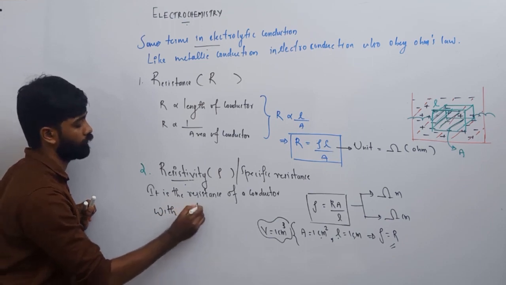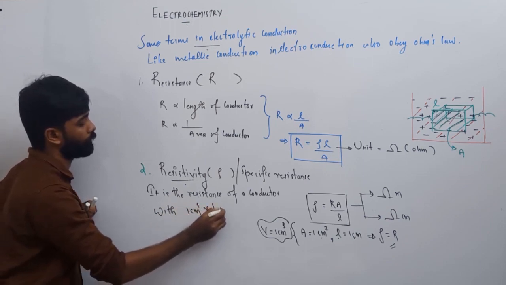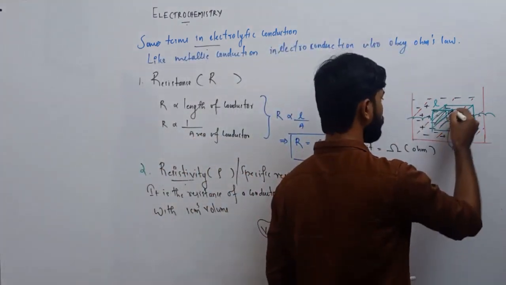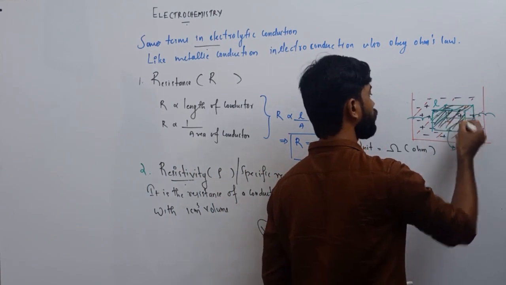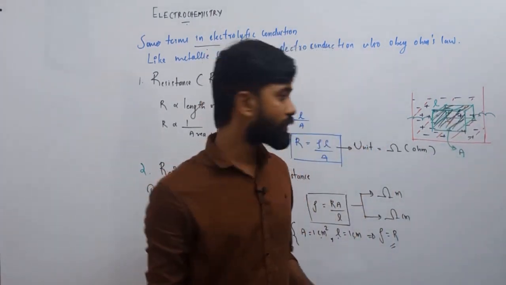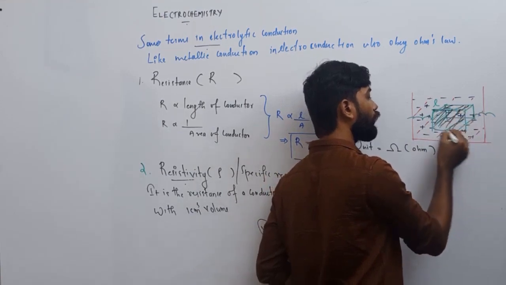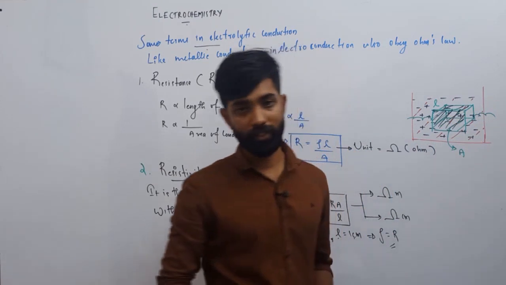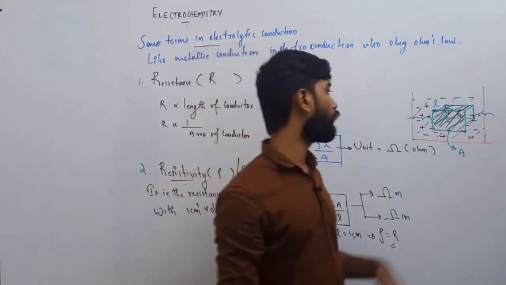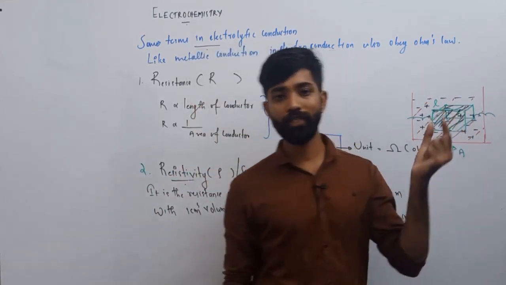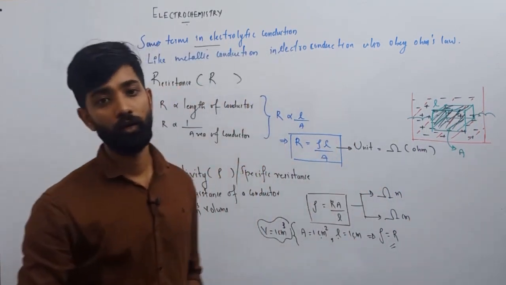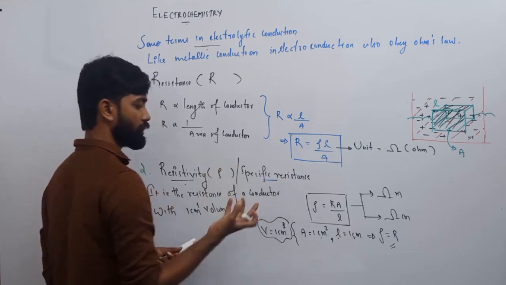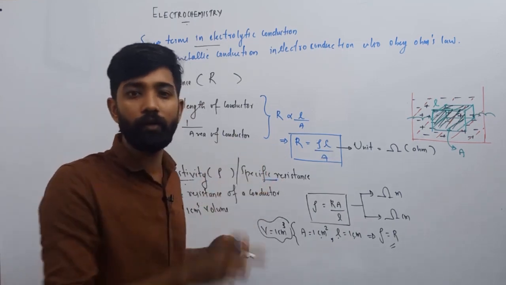So if you have an electrolytic tank in which we are simply considering a cube of volume 1 centimeter cube, then what is the resistance of this cubical 1 centimeter cube volume? That is the resistivity. So resistivity is a specific resistance. It is a well specified resistance.